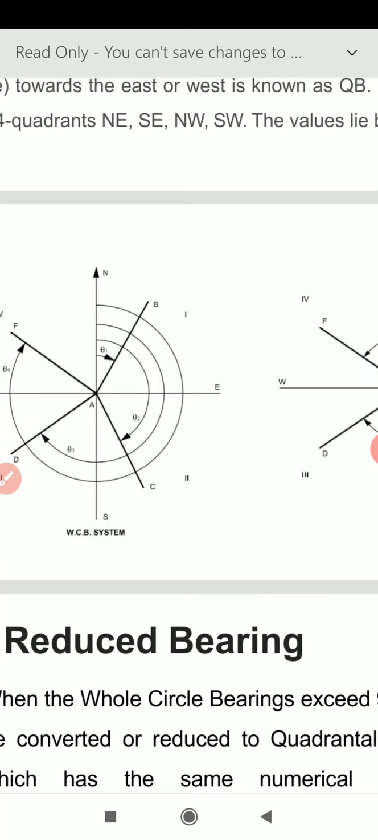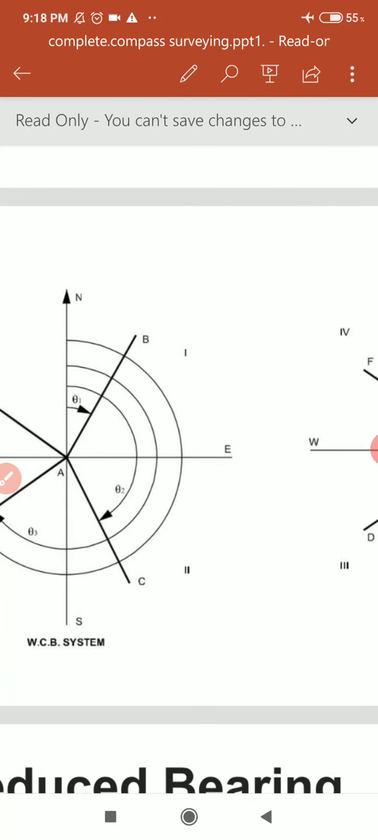So this angle theta 1 is known as whole circle bearing, and in whole circle bearing, the reading starts always from the north. So north is considered as a 0 degree reference point, and from 0 degree up to the line AB we have covered theta 1. The angle is theta 1. Similarly, the line in the second quadrant is AC, and the angle measuring starts from the north direction up to the line AC. This angle is theta 2.